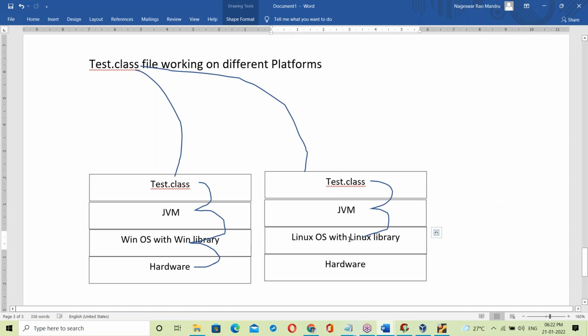So that link is changing depending on the OS. It's dynamic linking. If tested.class runs on Windows OS, it links to the Windows OS library; the same file on Linux OS links to the Linux OS library.